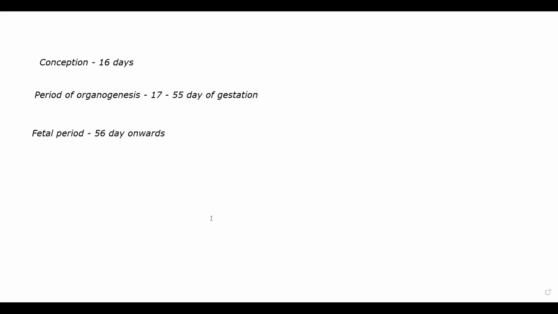Right? The first one will cause abortion. Generally, it will not affect the baby, but if it does, it will cause abortion. In this one, organs will get affected and there will be physical abnormalities. Here, development is occurring, so developmental and functional abnormalities will occur. The organ might have already developed, but it will not work properly, something like that.